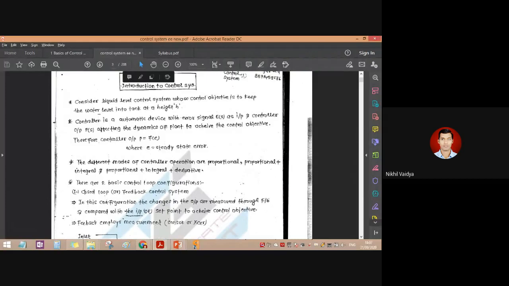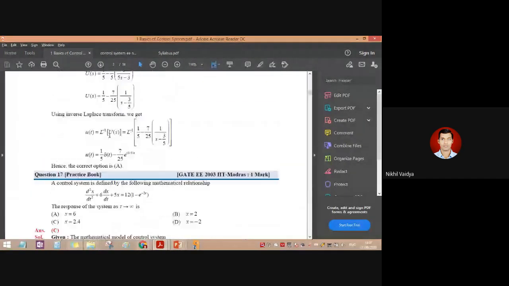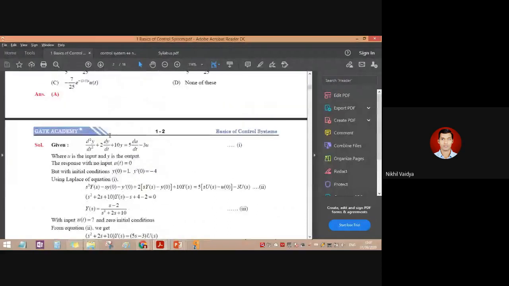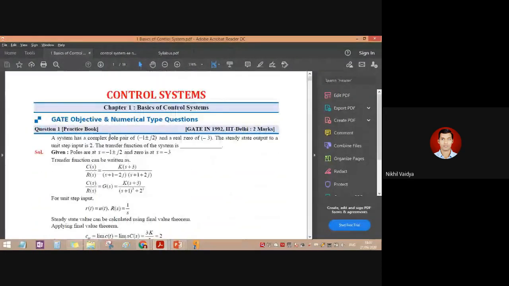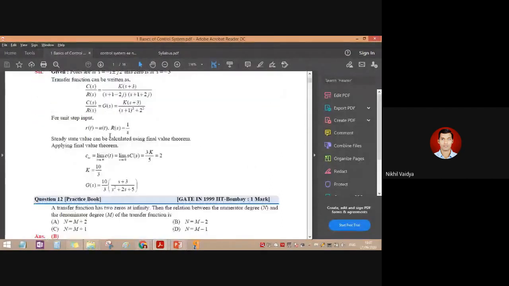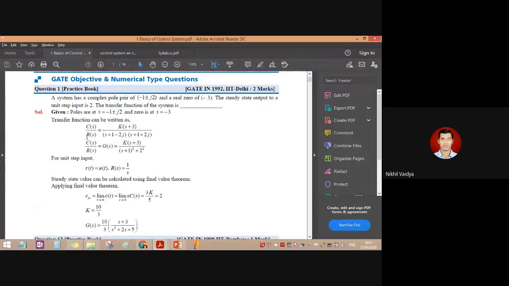So we will start with the introduction now. Okay. And then we have taken out some peculiar problems of the control system one, which have come in the previous GATE exams. Okay. So after studying some basic concepts, we will cover all these problems with solutions.